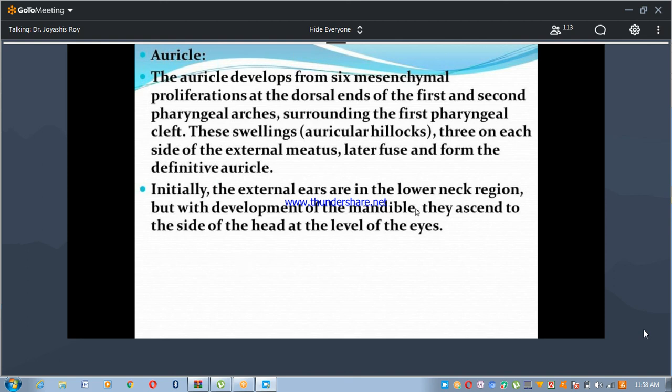Initially the external ears are in the lower neck region, but during the development of the mandible they ascend to the side of the head at the level of the eyes.